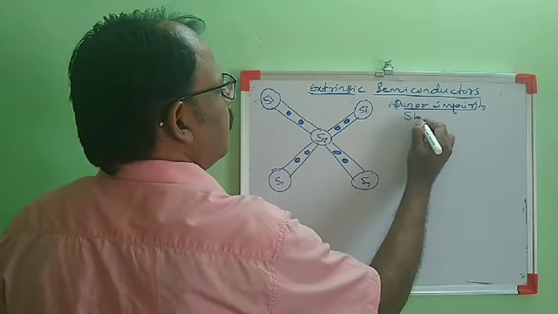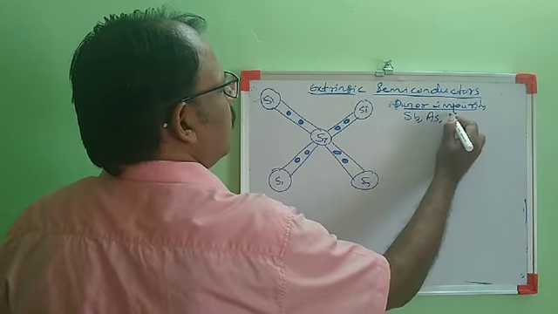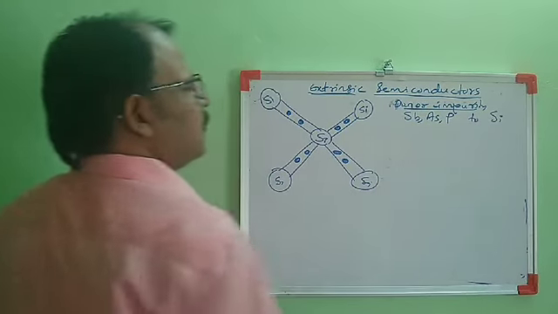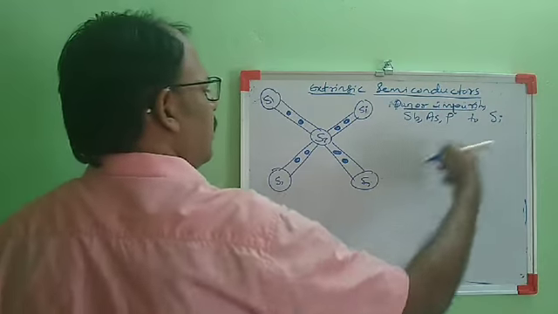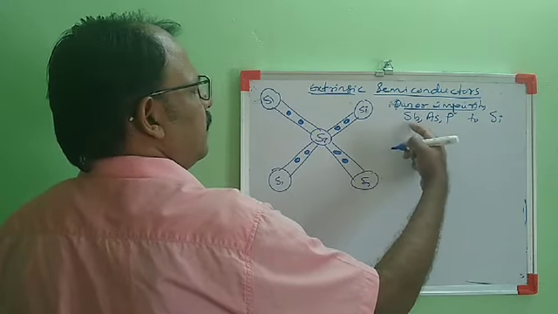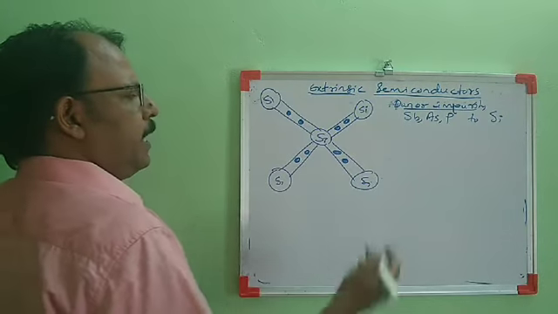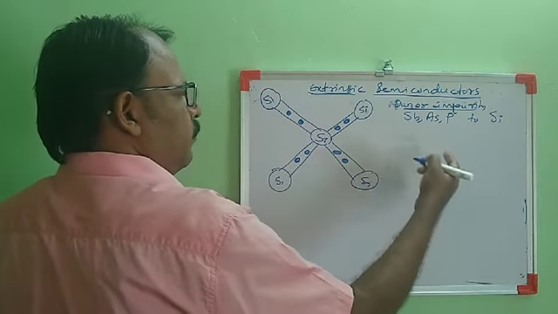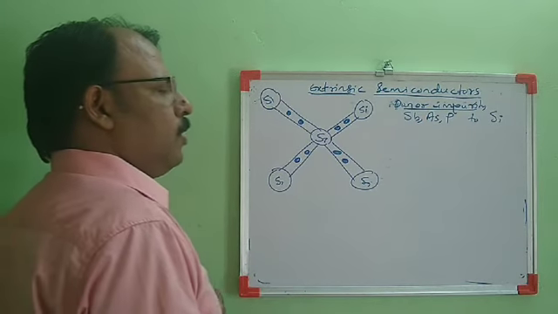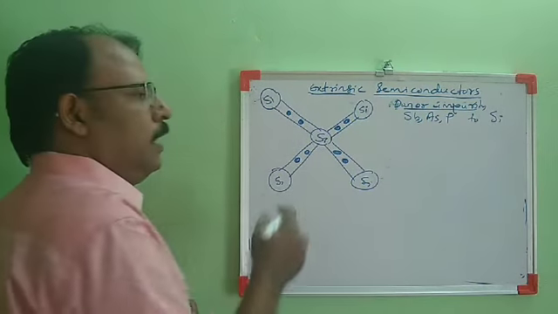I am taking antimony, Sb, arsenic or phosphorus, added to a semiconductor crystal like silicon or germanium. I am taking silicon as the semiconductor crystal, and the impurity atom, either of these atoms, is a pentavalent atom. If I add a pentavalent atom, this impurity can go into an interstitial position or it can substitute the host atom.